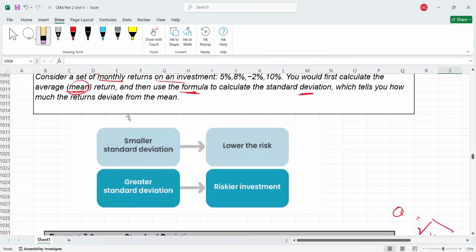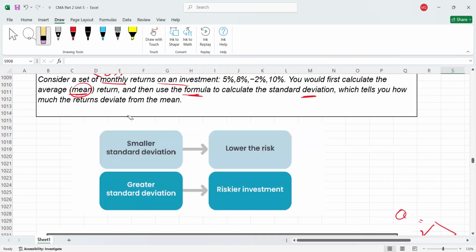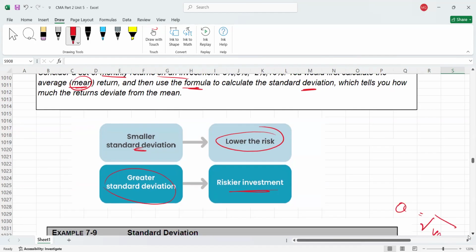Here is the final interpretation. If standard deviation is smaller, then risk is lower because volatility is lower. And if standard deviation is greater, it means risk is higher because volatility is higher. Understood? So far I have told you two main things: what the standard deviation is and what the expected value is, the expected rate of return and standard deviation. These two things I have explained.